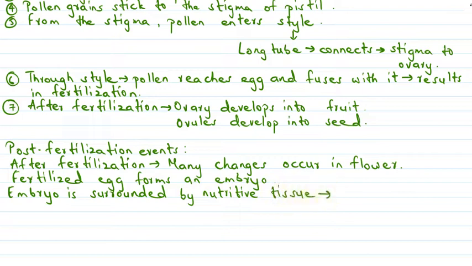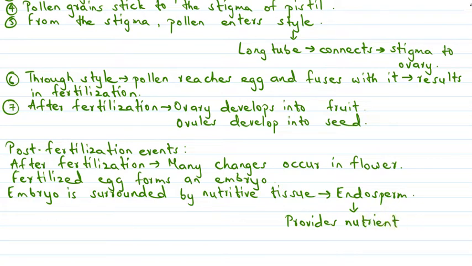And what is this nutritive tissue called? It is called the endosperm. Okay, so what is the function of endosperm? It provides nutrients to the developing embryo. It provides the required nutrients.